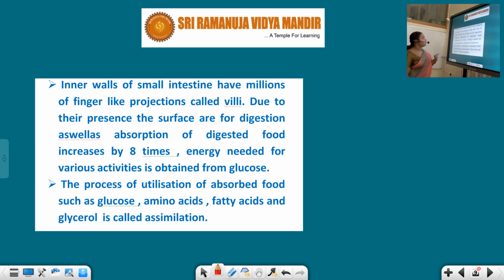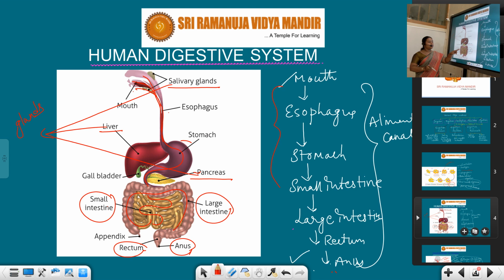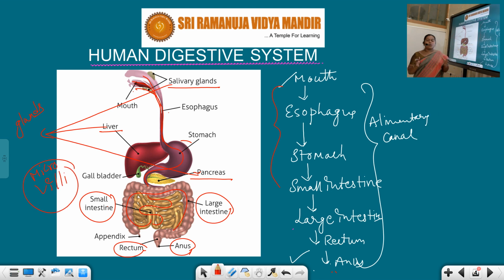One more important part, next we come to the intestine. Here in the intestine, we have special finger-like fine projections called villi, and we can also call these microvilli. There are n number of microvilli present on the walls of the intestine.